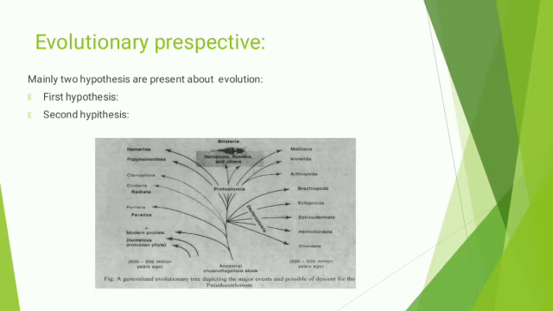In the evolutionary perspective, we can explain two hypotheses. Before explaining the two hypotheses, we know there are Greek words: ascos means bladder and helminthes means worms. They are bladder-like worms. The first hypothesis explains that aschelminthes are based on the presence of the following structures: coelom, cuticle, muscular pharynx and adhesive glands. The second hypothesis explains that the aschelminthes phyla are not related to each other because they are probably polyphyletic. These two hypotheses explain the evolutionary perspective.